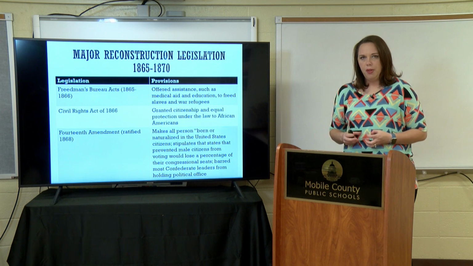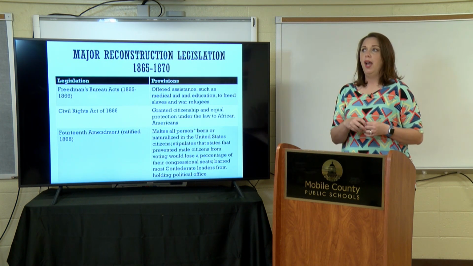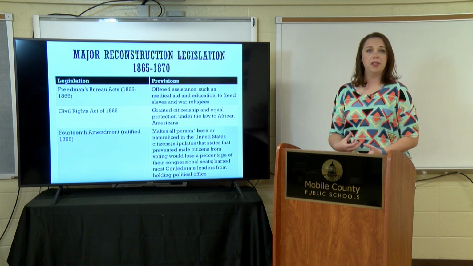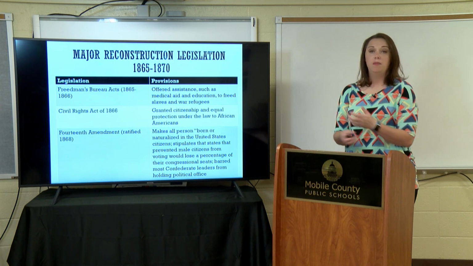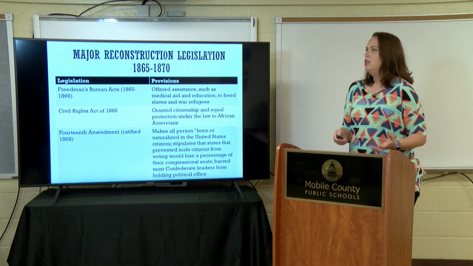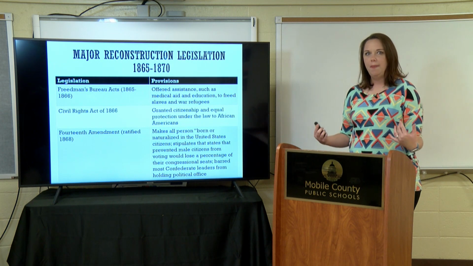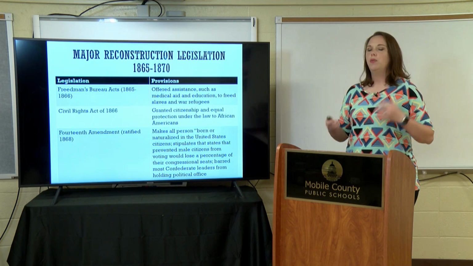because not only are we trying to rebuild society, and we'll talk more about the physical rebuilding of society, but we are trying to create a whole new world, essentially, for a whole group of individuals that have been enslaved for 200-300 years at this point in this country. So there's a lot that has to be thought about. It's more than just putting the pieces back together. We're having to create a whole lot of different things to accommodate and to bring these individuals into American society.